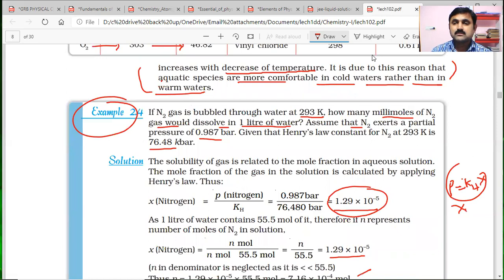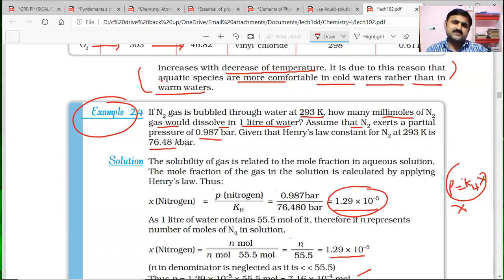Dear students and friends, we have discussed Henry's law in this session by referring to different kinds of books, including NCERT, which tells us information about Henry's law very clearly.